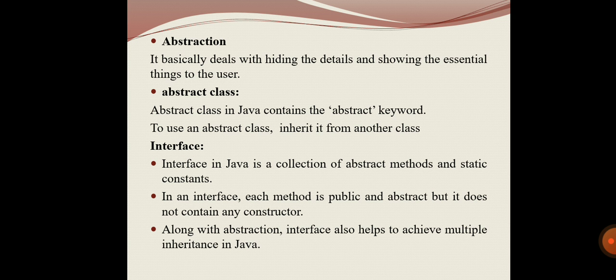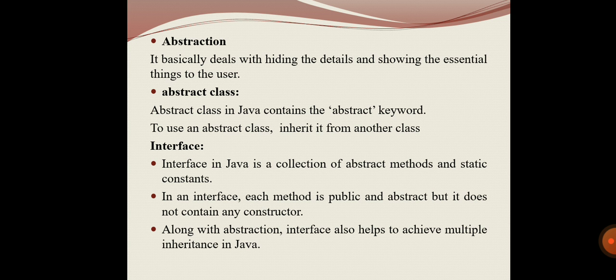And the abstract class is defined by using the keyword abstract, and moreover this abstract class cannot be used directly, so it will be inherited from another class. We cannot create an object of an abstract class, so we have to inherit from another class.